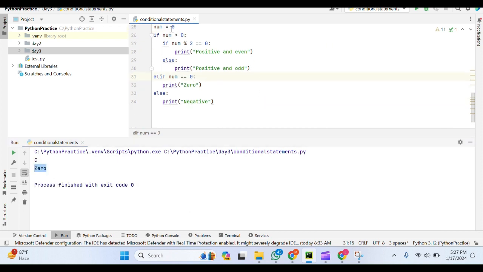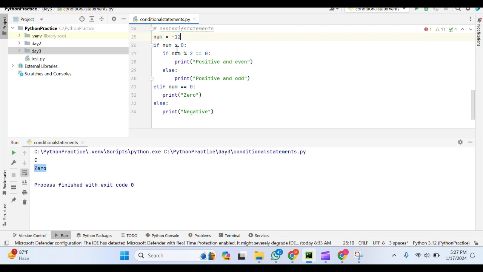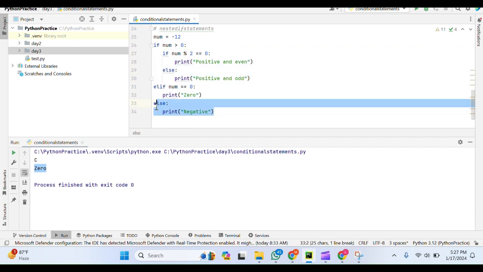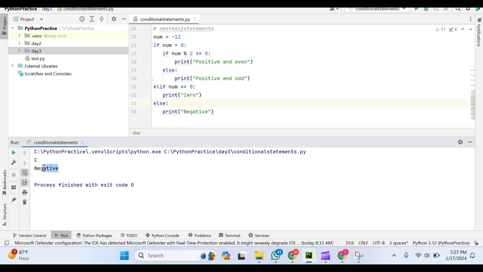Similarly, if it is a negative value, then this condition will be false, and this condition is also false. So these two conditions are false. If both the if and elif are false, then it will at last execute the else. Let us execute the same. You can see it is a negative number.